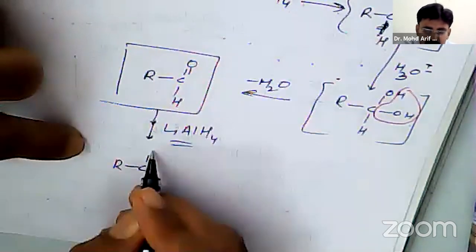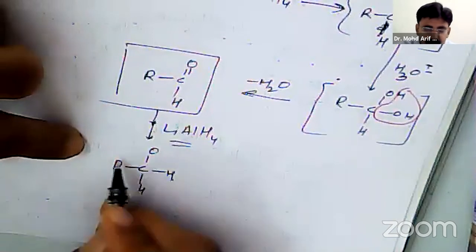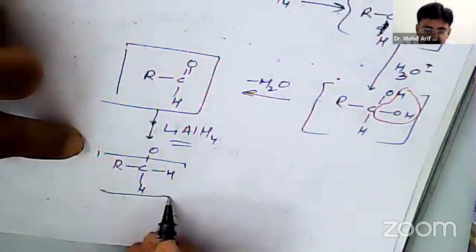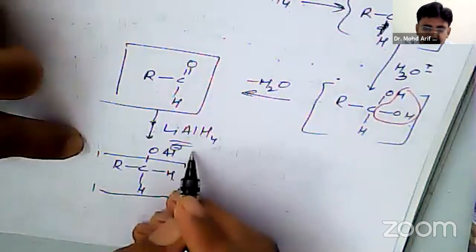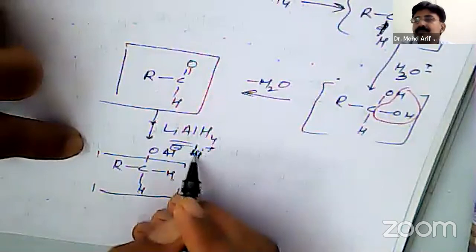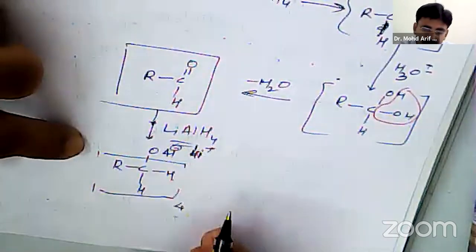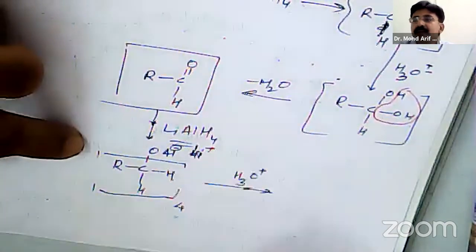C single bond O single bond H, single bond H. Here it is 4 times Al negative, here Li positive, which is hydrolyzed, H3O positive hydrolysis.